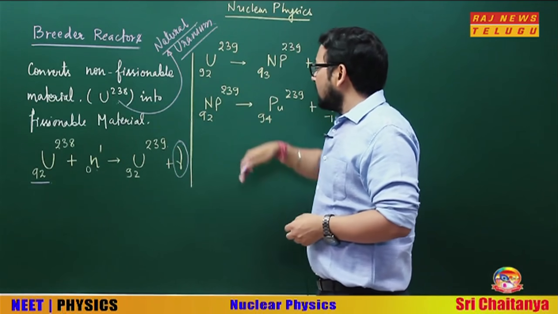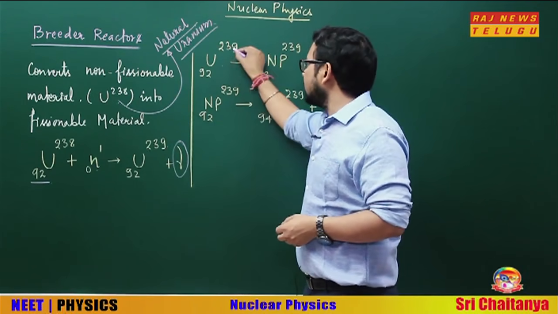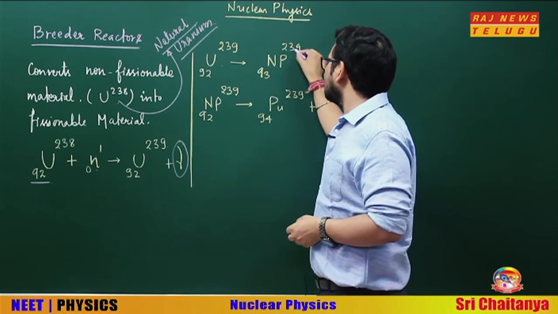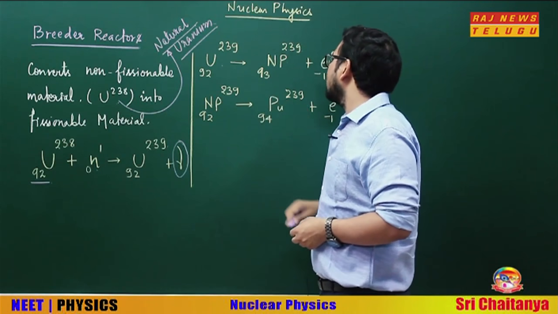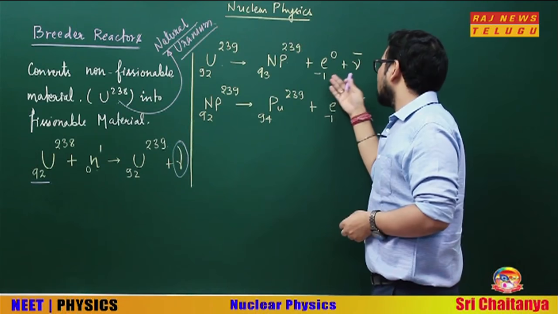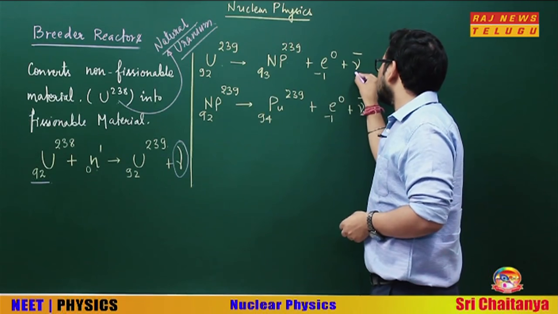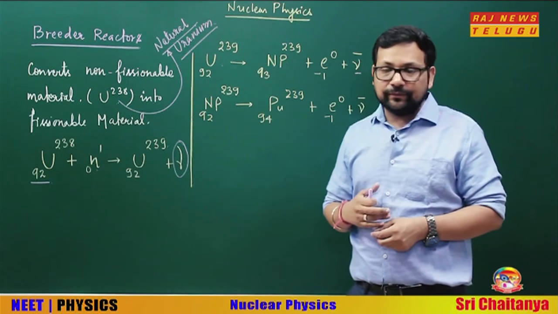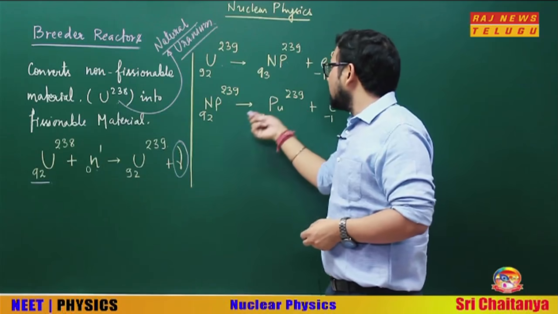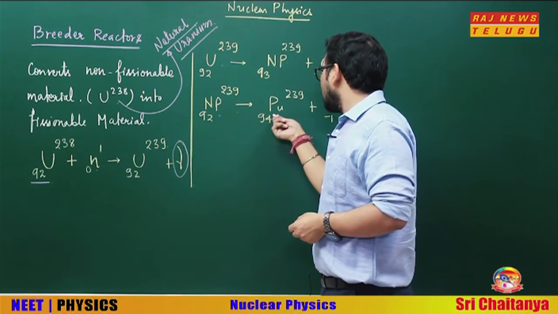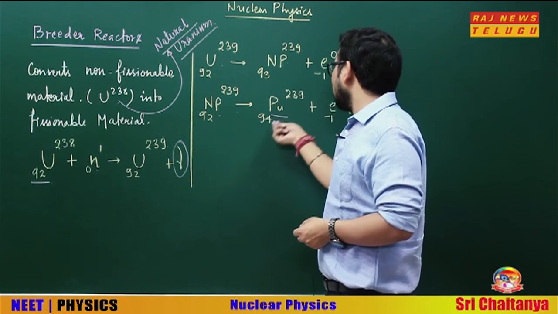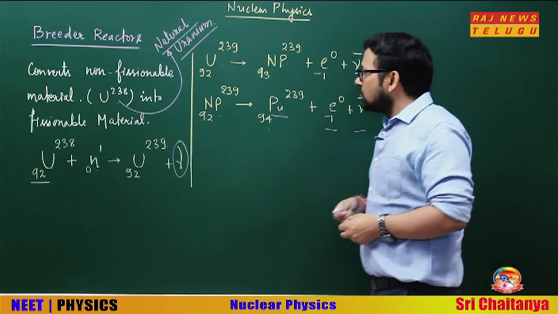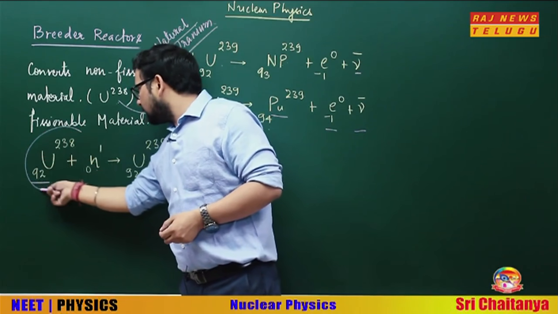Now the next process: U-239-92 is being converted into the nascent plutonium, NP-239-93. There you can see an electron, an electron beta, negative beta, plus anti-neutrino. Now this nascent plutonium is converted into one of the isotopes of plutonium, 239-94, again plus that beta and that antineutrino.